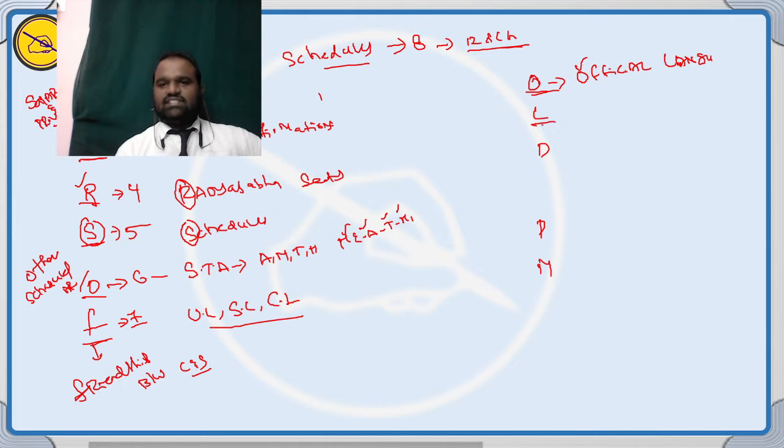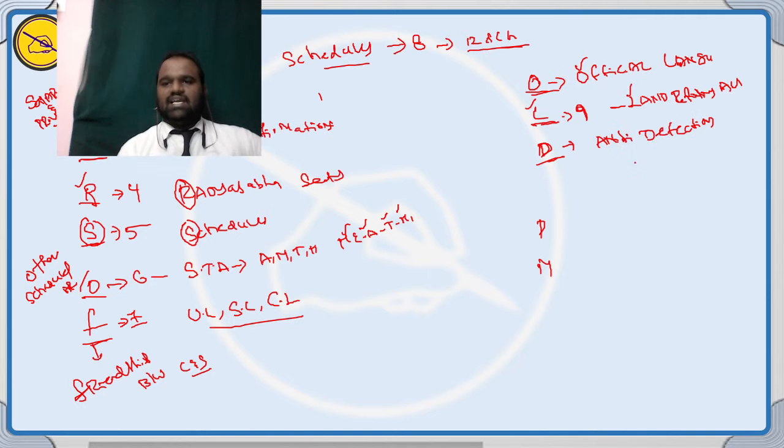Next one, schedule number 9: Land Reforms Act in India. L here. And D: the schedule number 10 is called Anti-Defection Law. Here D, Defection Law.